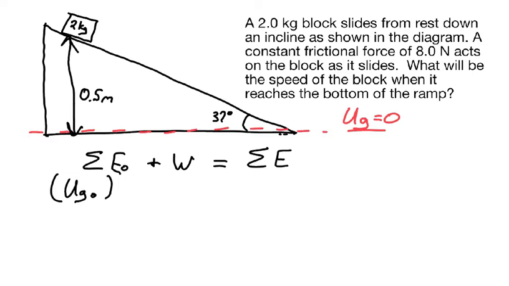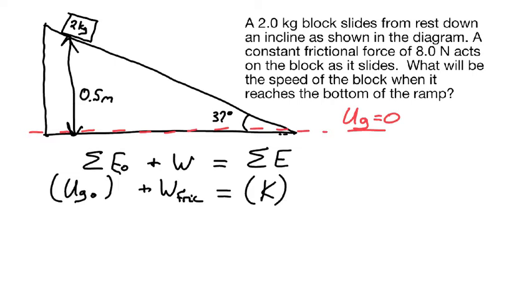We also have some work that's going to take place here, and I'm just going to specify that that is work that's going to be done by friction. And that's going to be equal to our ending energy. And our ending energy here is going to be, well, no more gravitational potential energy because we'll be at the reference level at that point. So we're just going to have kinetic energy in our final moment here.